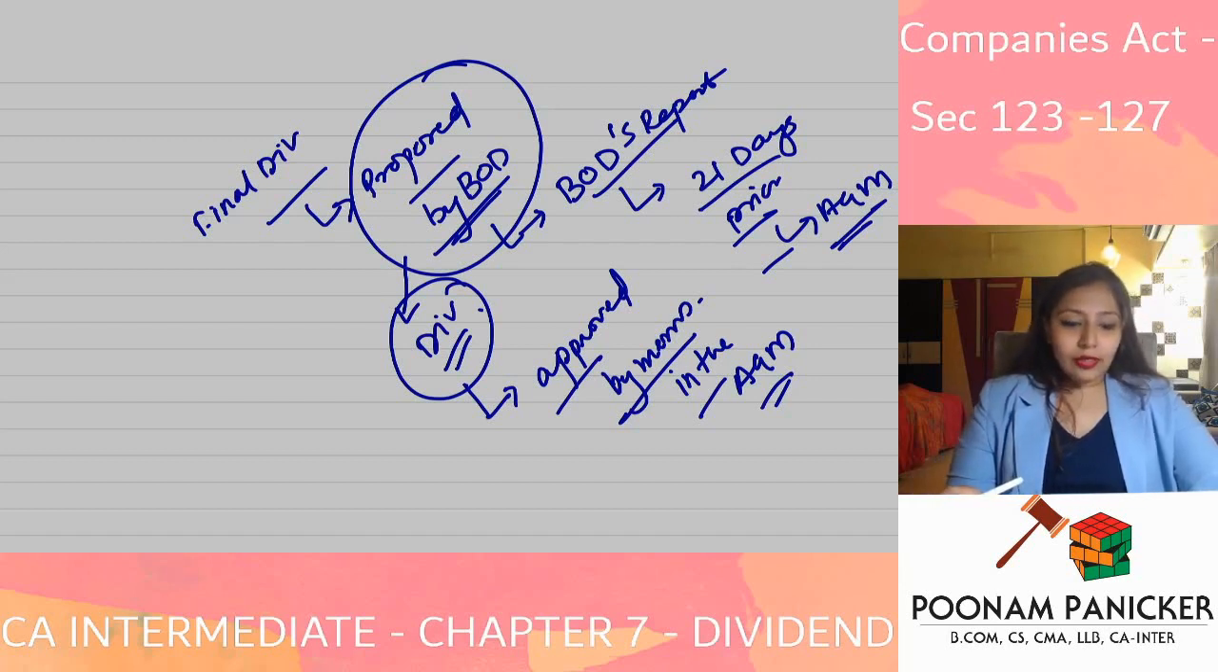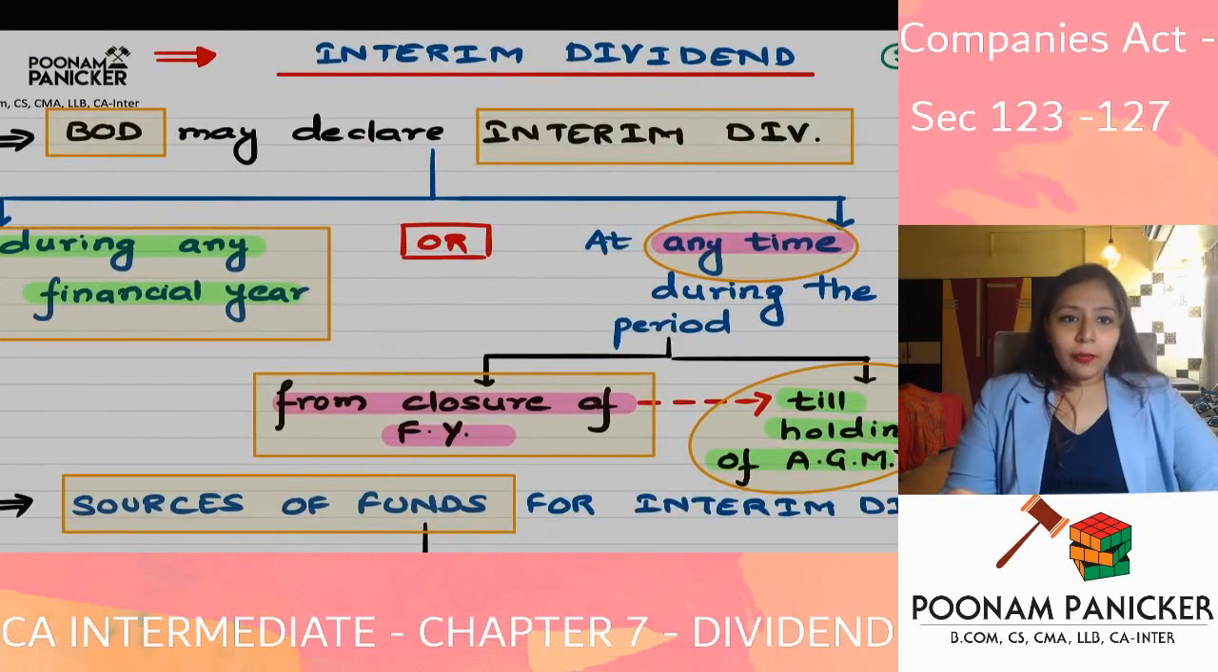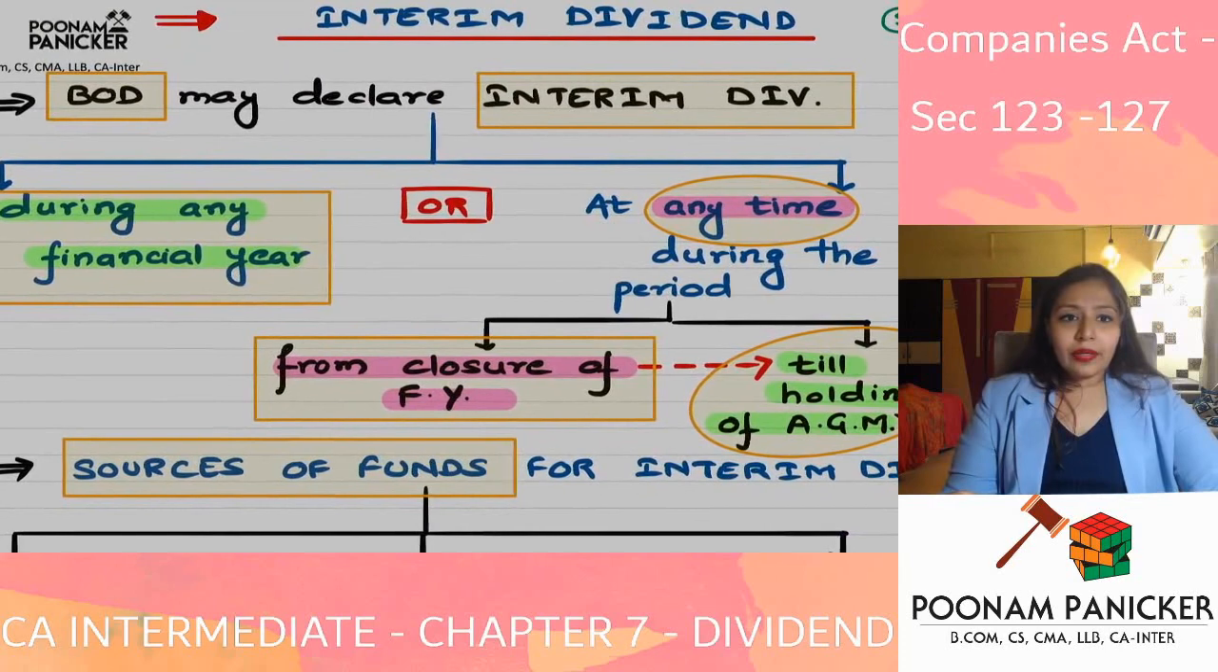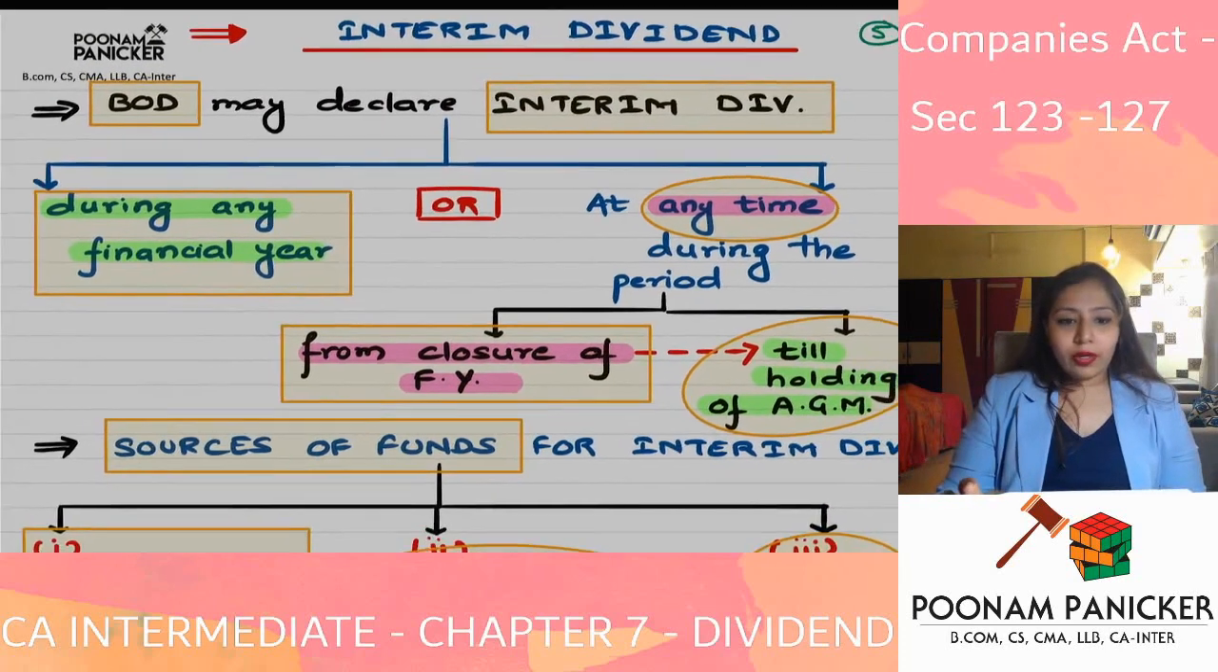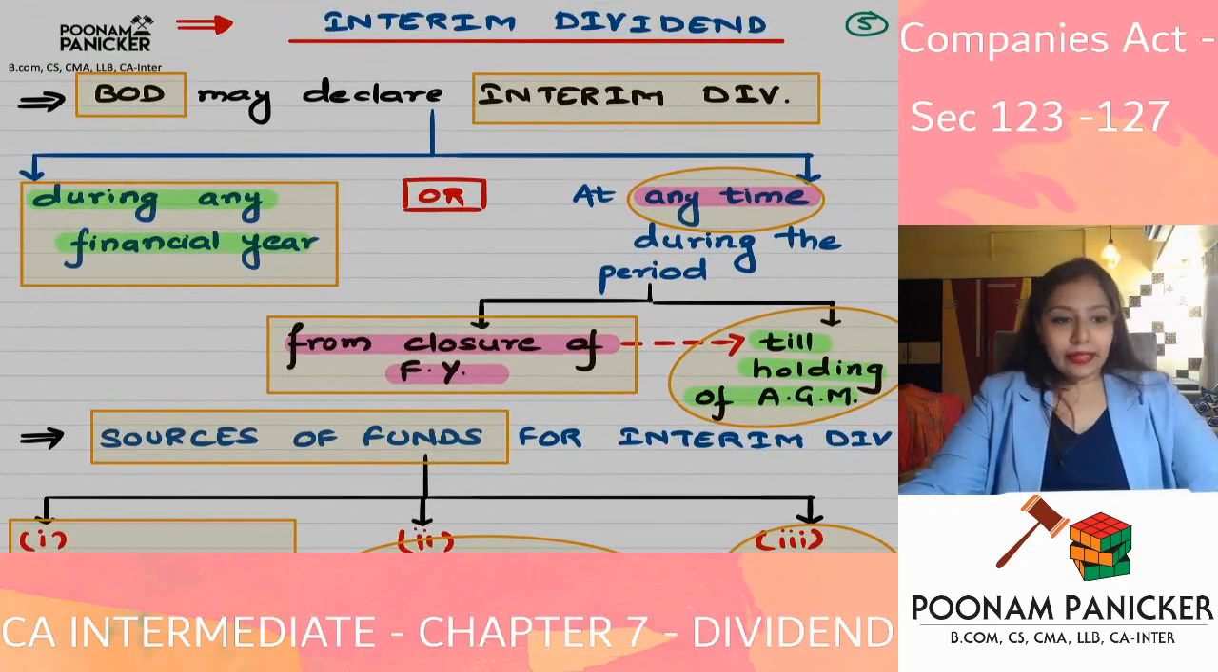So that is the point with respect to final dividend: proposed by the board of directors in the board's report, approved by the members in the annual general meeting. We have covered basically all the points with respect to final dividend. Now we are going to be talking about the provisions of interim dividend.